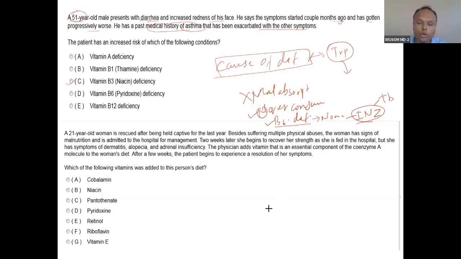So for overconsumption, the age is very significant. You can see this can be malignant carcinoid syndrome. The presentation matches very well. Presentation in malignant carcinoid syndrome is flushing of the face, and asthma has been exacerbated. He had asthma, but it is exacerbated.